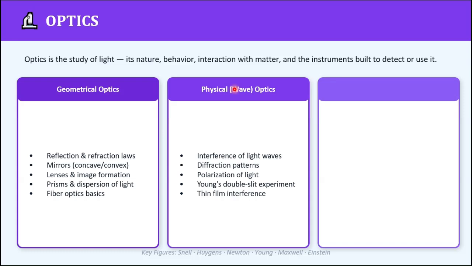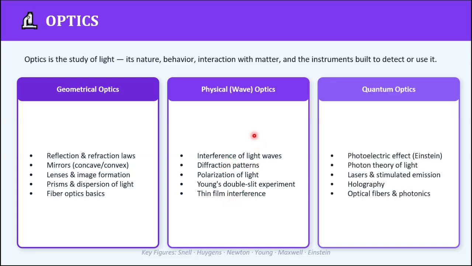So we'll be studying the interference of light waves when they superimpose, and constructive and destructive interference. We'll be studying the polarization of light. Young's double slit experiment is a very famous topic. We will be studying it later. This is the sub-branch in which we'll study these topics, right?